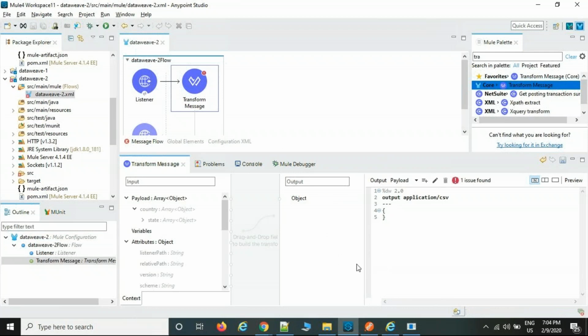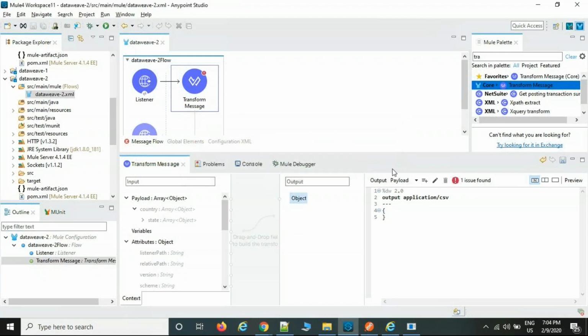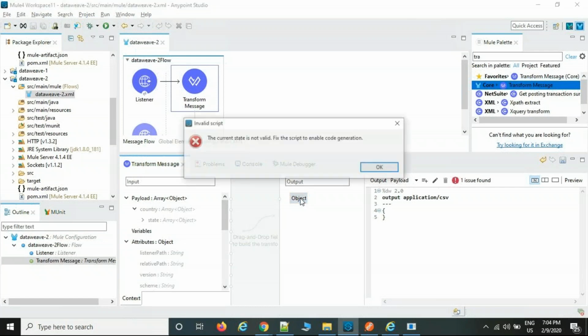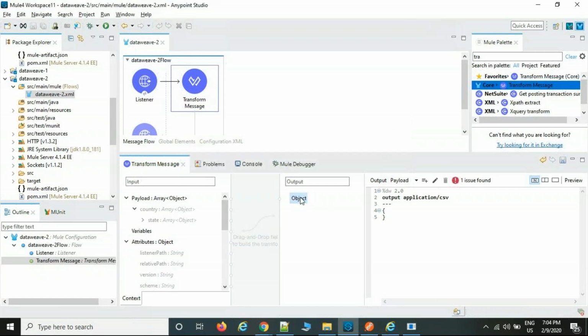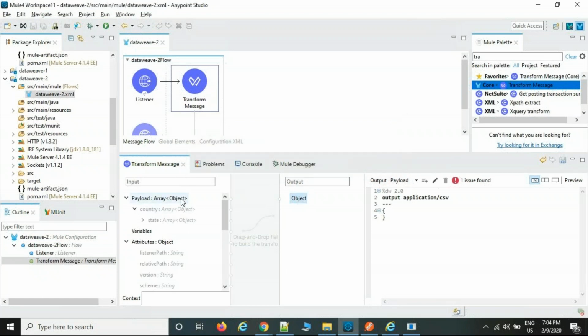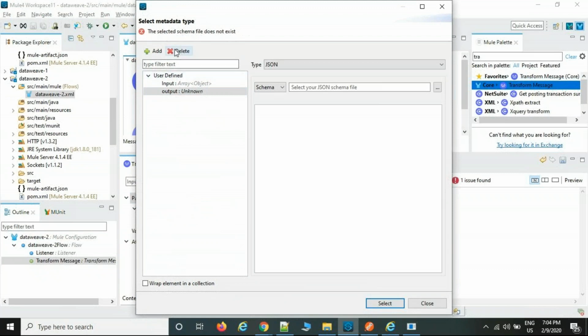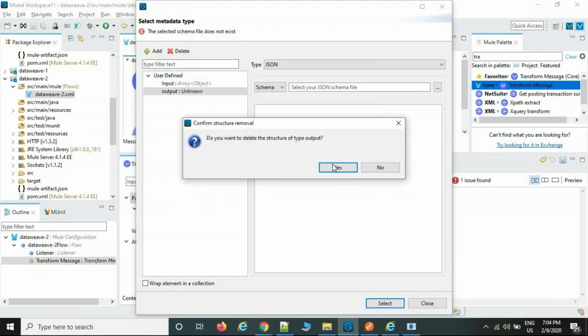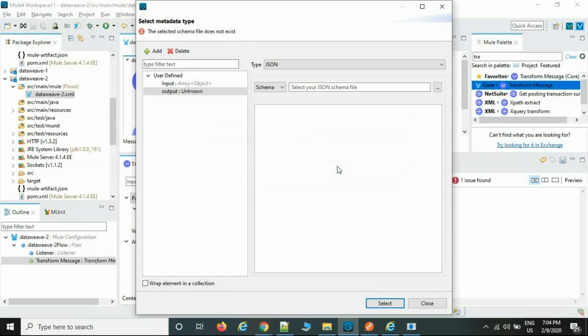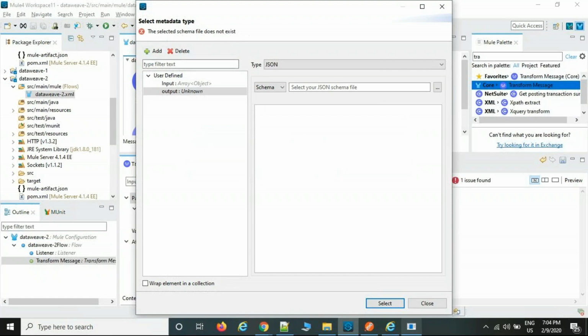Okay, then once done, something happened. The current state is not to fix this script. It's not loaded properly, right? The selector schema does not exist. It's not allowing to delete.